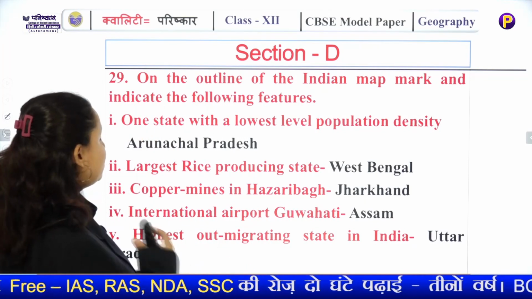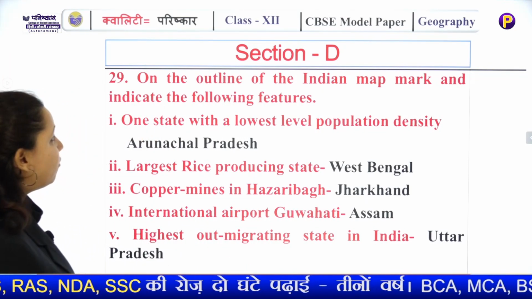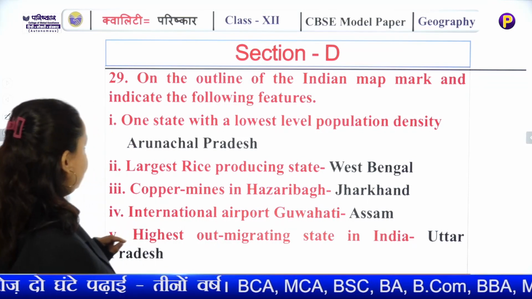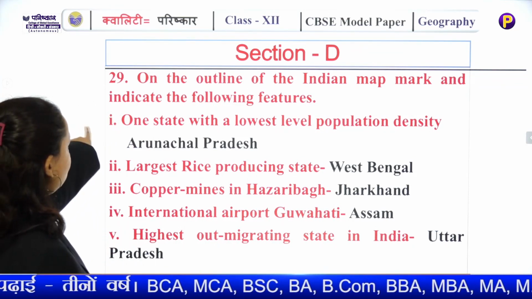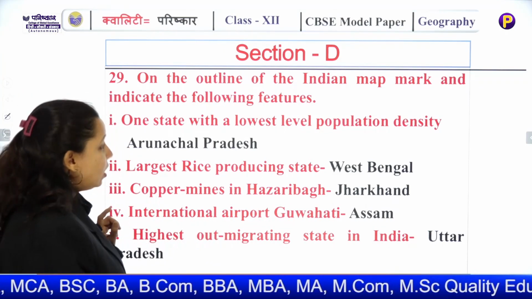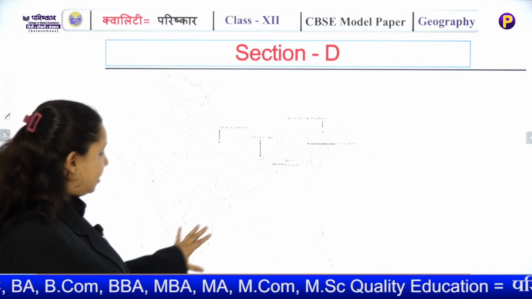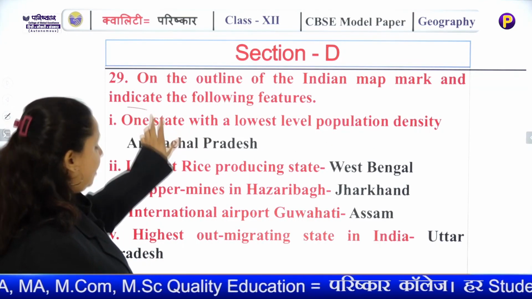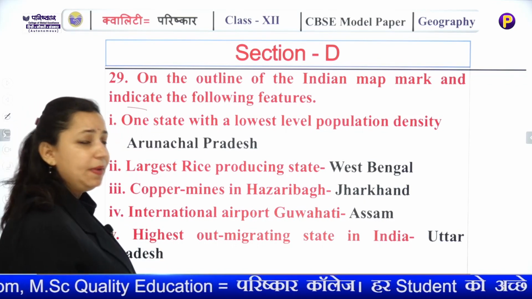Now what the question says: on the outline of the India map, mark and indicate the following features. You are not being asked a question, but on the outline map which has been provided to you, you have to mark and indicate the features that are being given.